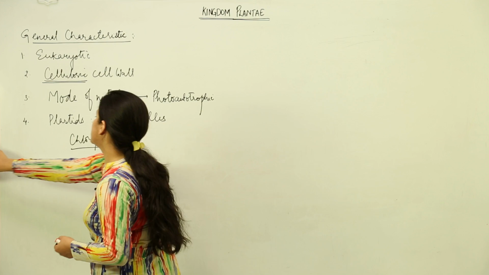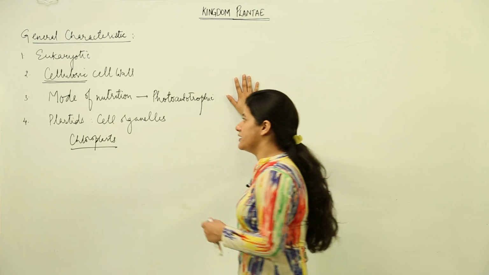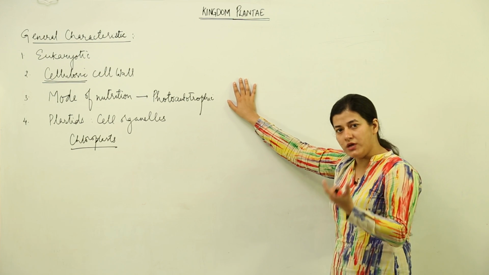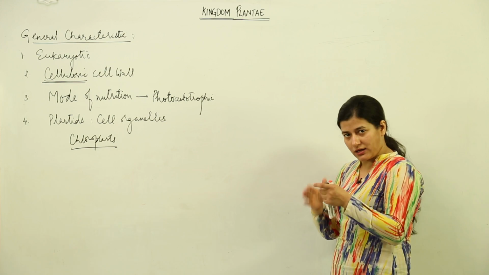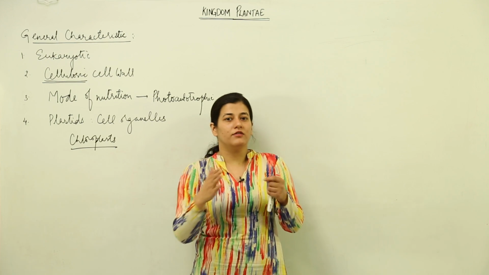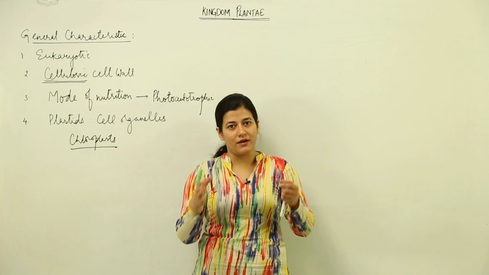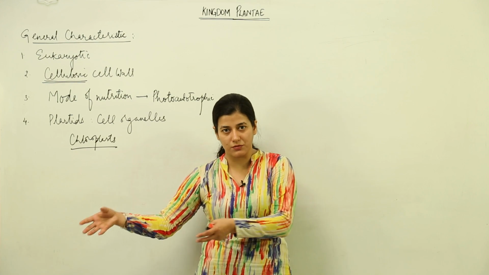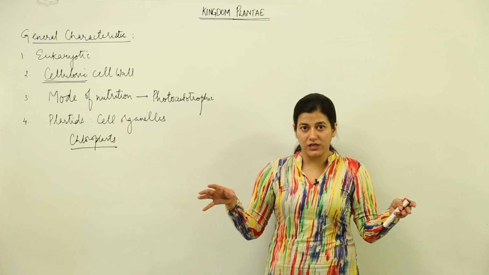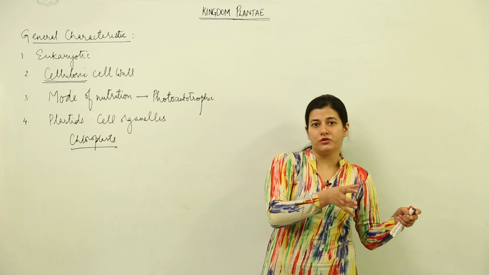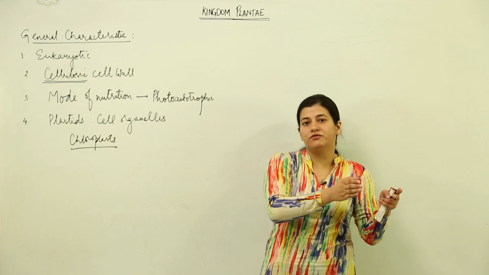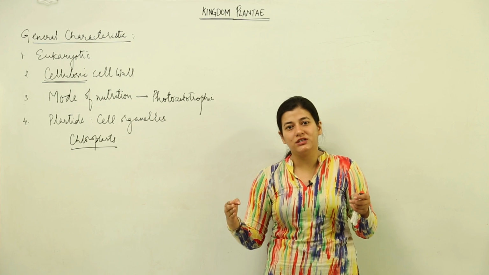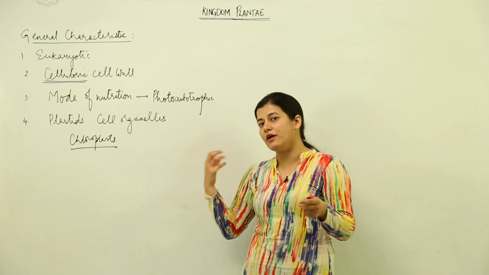Now next thing that we have to study is, in this kingdom Plantae, we have further the divisions and classes which are according to further similar characteristics. That means we are getting into the classification. Now I have given you example of arranging the books. Now you have just divided that something is history book, something is biology book, something is chemistry book. You have done the division of sections. Now in those sections you have to put according to the size of the books, or you can say you are taking 1 or 2 characteristics which are similar and then you are making the further divisions. So we have classes and we have divisions.